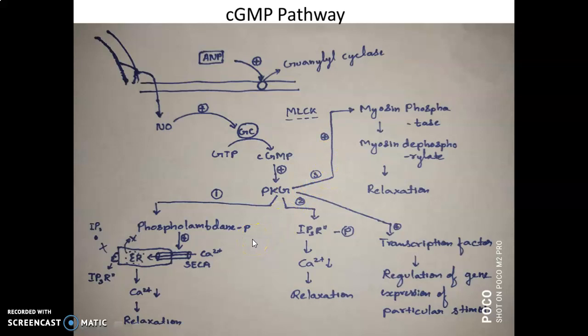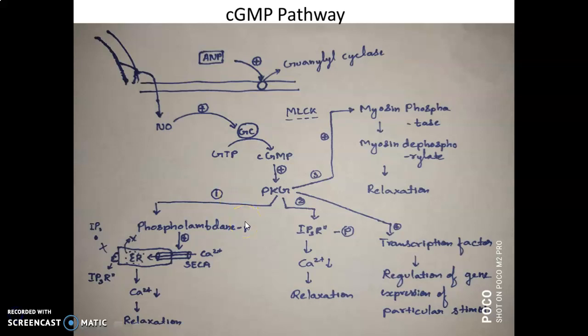So just think of this in a scenario: if the IP3 receptors are not phosphorylated, then what happens? Then the calcium ions present inside the endoplasmic reticulum come out, and the IP3 inositol triphosphate can easily bind to the IP3 receptors. Only because the IP3 receptors are phosphorylated, the IP3 cannot bind to the IP3 receptors, and the calcium cannot go out. So there is a calcium reduction and no contraction, therefore relaxation.